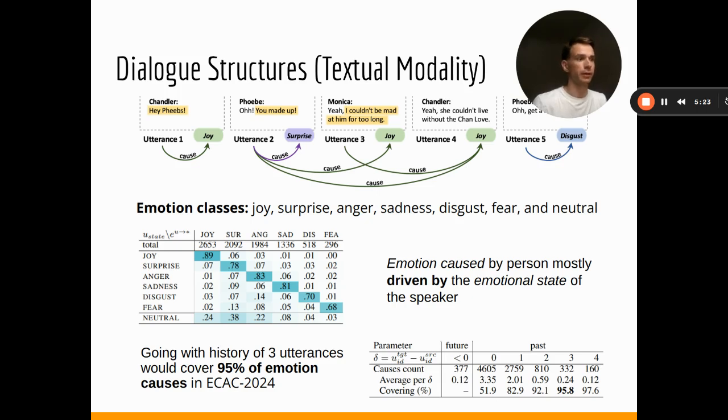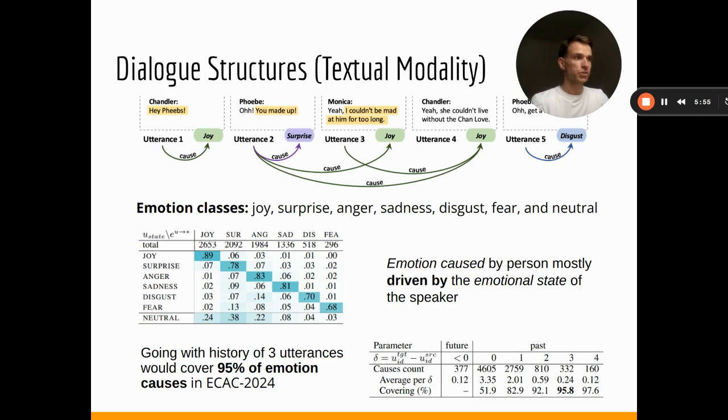That means a character may also affect his own mood by saying something. As we go further with the distance between one speaker and the other that causes the emotion, we can cover all the emotion causes annotated in the set, within 95%, if we go with the history of three utterances.